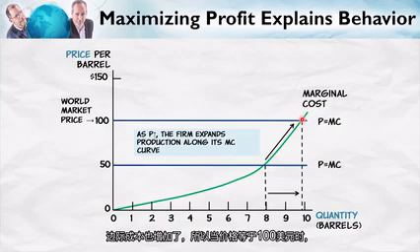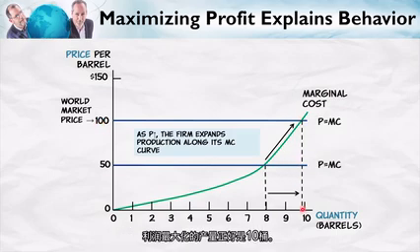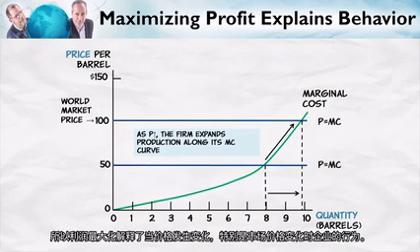So this, again, is the profit maximizing point when the price is equal to 100. When the price is equal to 100, the profit maximizing quantity is just under 10 barrels of oil. So profit maximization explains what the firm does when the market price changes.